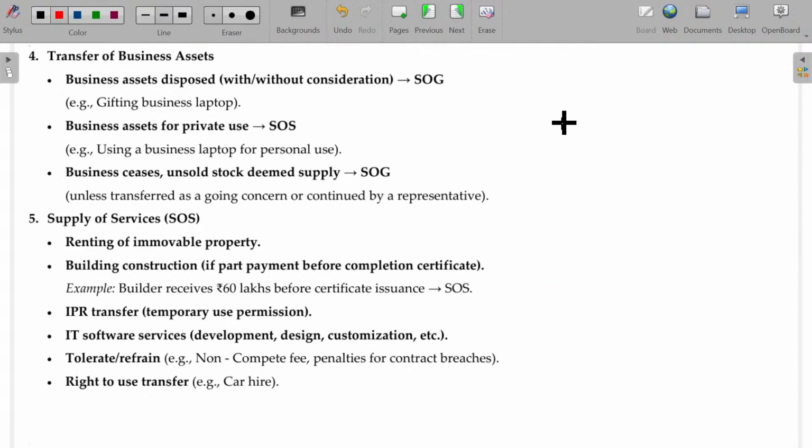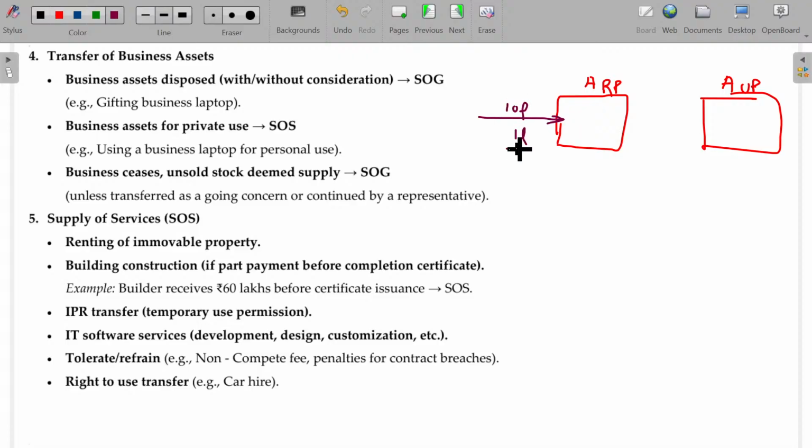So now A, registered person, A, unregistered person. I am differentiating the same person. Up to the previous year end, he was a registered person. Now he is an unregistered person. He purchased the asset when he was in registration status, 10 lakhs. For that, he claimed the ITC of 1 lakh. Now he uses this asset after he becomes an unregistered person. Means you are transferring the asset from a registered person to an unregistered person.